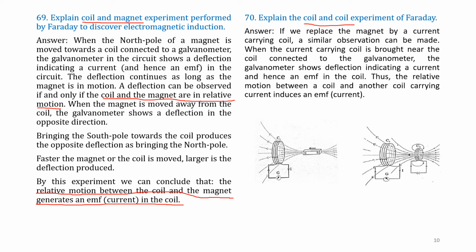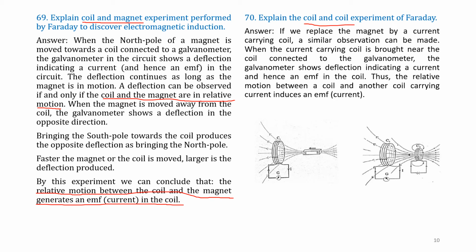If we replace the magnet, so previously it was a magnet, by a current carrying coil, a similar observation can be made. So whatever we observed last time, the same observation can be made. When the current carrying coil is brought near the coil connected to the galvanometer, it shows deflection, indicating a current. So, when you bring this coil C2 near C1, you will see the current flowing, and moving away, again current is flowing in the opposite direction.